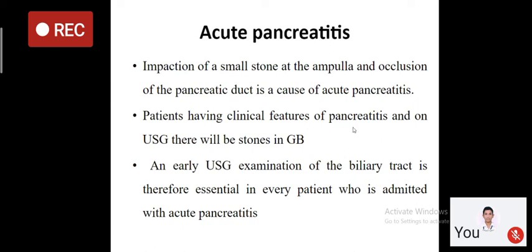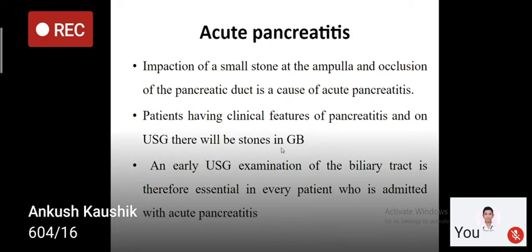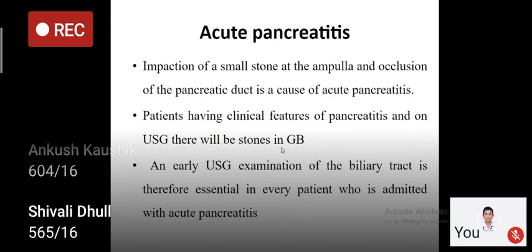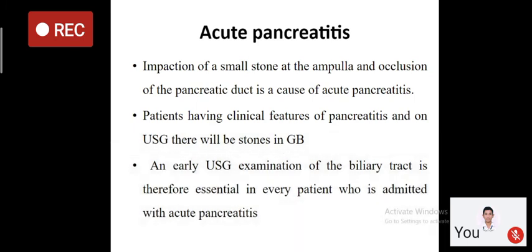And how will you say that this pancreatitis is because of gallstone? On ultrasound you will see there is gallstone in the gallbladder. So if there is stone in the gallbladder and a patient has clinical features of pancreatitis, then most probably this pancreatitis is because of a stone from the gallbladder, which has traveled down into the CBD, and there is impaction at the ampulla of Vater.